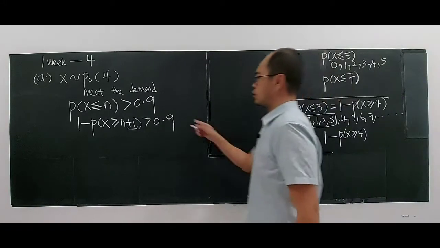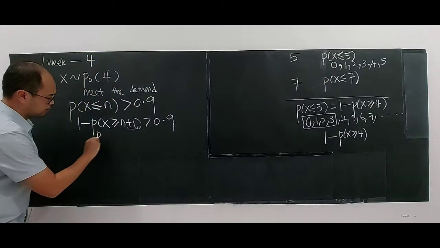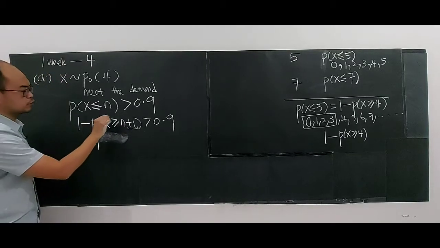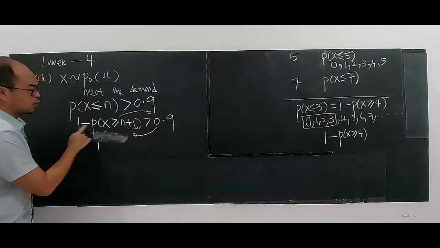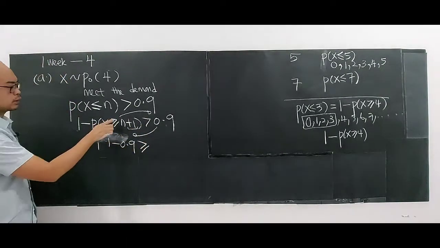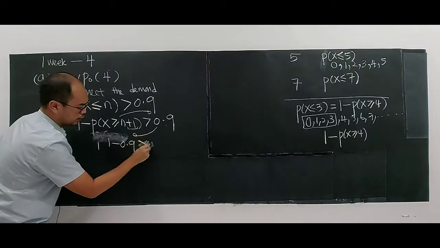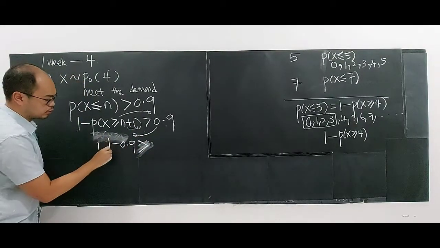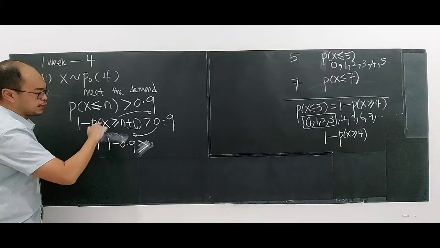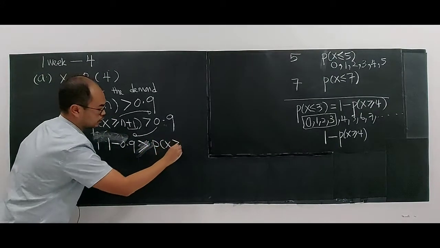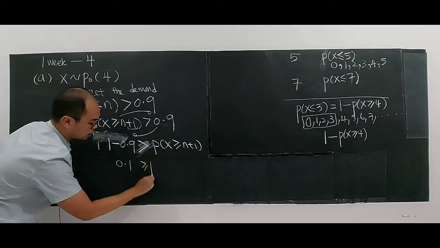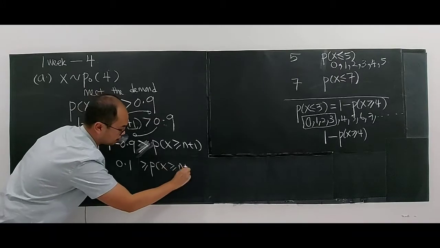Okay. So now I want to solve this inequality. Okay, simple. P at least n plus 1. Sorry. So what I'm going to do is move this to the other side and this one to the other side. 1 minus 0.9 is greater than, or equal to, P(X at least n plus 1). So if I rewrite this one, it will be 0.1 more or equal P(X at least n plus 1) here.